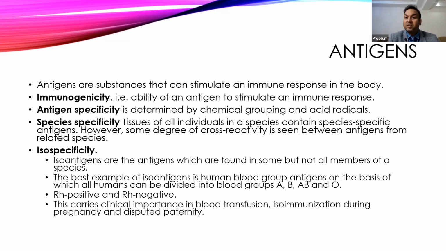Then there is species specificity. Some antigens initiate the immune response in a particular species, while they cannot generate the immune response in other species. Then there is isospecificity, where similar antigens found in different members of the same species can generate different types of response. The best example of iso antigens is the ABO group of antigens, where different types of antigens initiate a similar type of response. Another example is the Rh positive antigen.